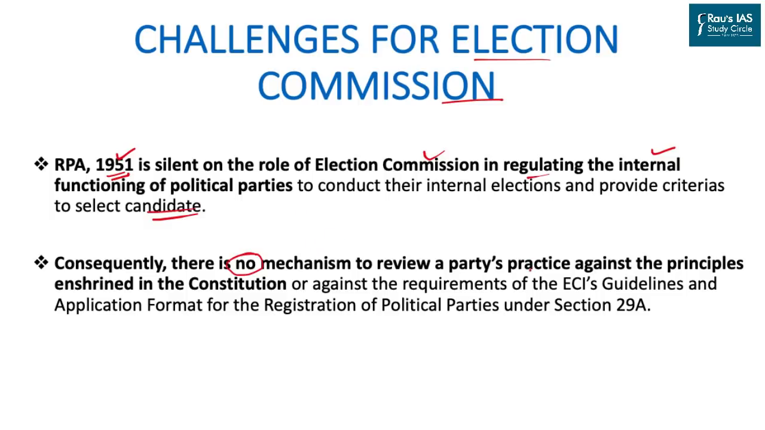Similarly, there is no mechanism available to the Election Commission to go against a political party if it does not follow the principles enshrined in the Constitution. Let's say a particular political party is against the equality or secularism mentioned in the Constitution. So the Election Commission is almost inefficient in dealing with such kind of provisions.